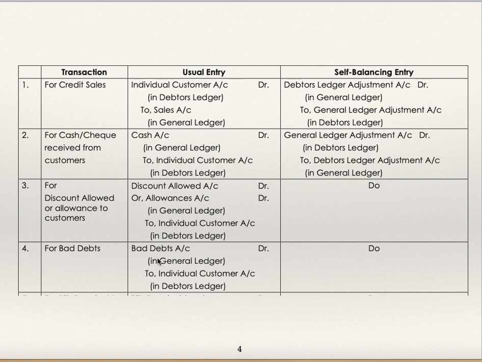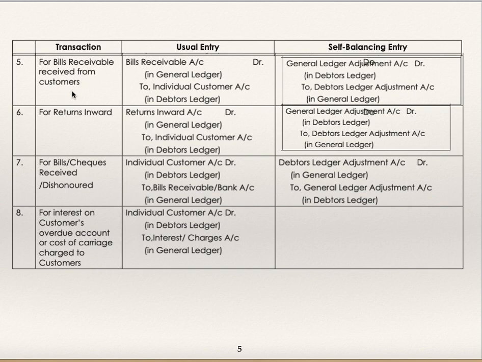Bad debts, normal entry is bad debts to debtors, bad debts to individual customers. Self-balancing entry would be general ledger adjustment account debit to debtors ledger adjustment account. Bills receivable received from customers. Normal entry is BR to debtors. Self-balancing entry, general ledger adjustment account to debtors ledger adjustment account. Return inward, normal entry, return inward to debtors. Self-balancing entry, general ledger adjustment account debit to debtors ledger adjustment account.